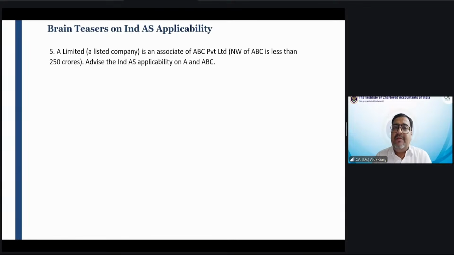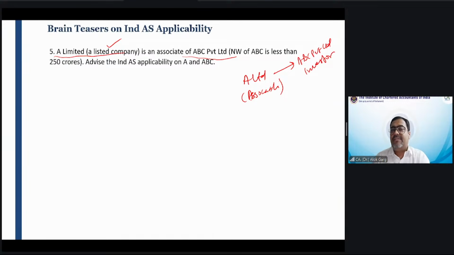Friends, A Limited is a listed company. It is an associate of ABC Private Limited. Tricky question. A Limited is a listed company, so Ind AS applicable. A Limited is an associate, which means A Limited is a downstream entity. Who is the upstream entity? ABC Private Limited. ABC Private is an investor, and the net worth of ABC is less than 250 crores. Advise the Ind AS applicability on A and ABC.